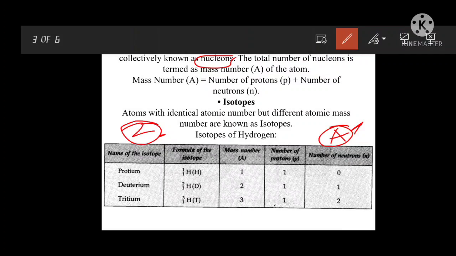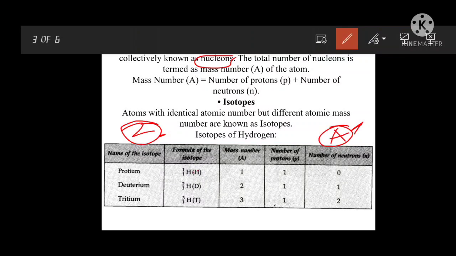Suppose hydrogen has three isotopes. One is protium, which is the hydrogen itself, very important, keep protium in mind. The second isotope is deuterium and the third isotope is tritium. Very important, keep this diagram in your mind. The formula of the isotopes: X here means hydrogen.